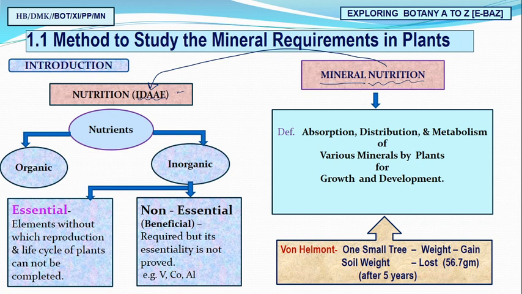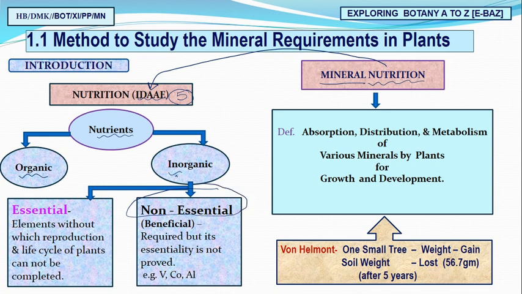These are the 5 important steps of nutrition, and ingestion starts with the important nutrients, whose source will be either organic or inorganic. In this chapter we are going to study mainly the inorganic nutrients.